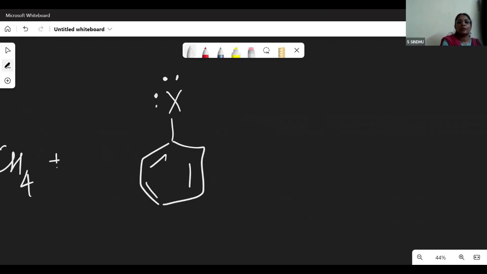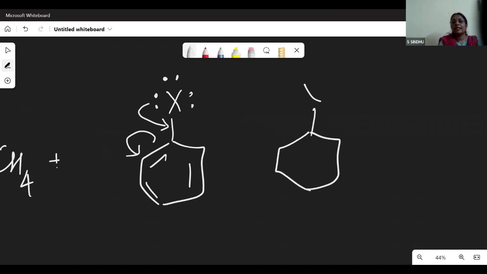So that's what I talked about, having clarity. We have to refresh the resonance effect with the child, where we talk about the electron transfer from the lone pair, and this is the reason it gets a double bond character. We explain this once again, because the child might have forgotten it or not taken it in class 11. The child is learning so much chemistry for the first time, so retaining becomes difficult. So one is the partial double bond character.